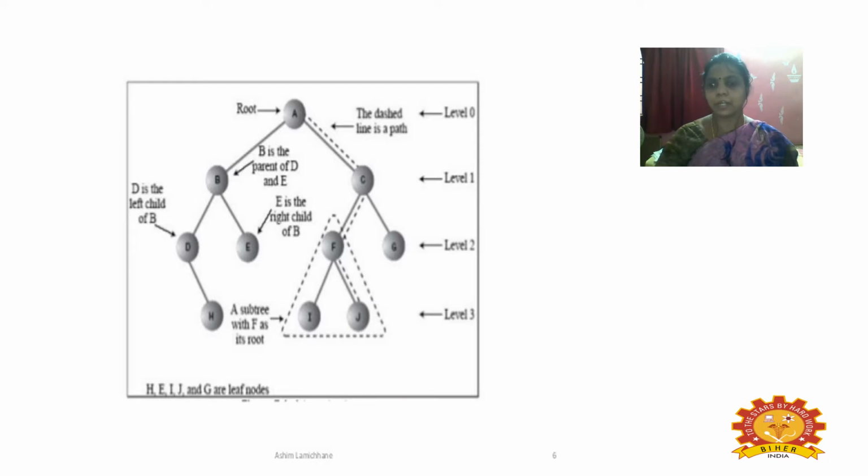E, F and G. So in this diagram you can see the number of nodes and the left children and the right children of each node, and the root will be the topmost, and B, C are the children of the parent A, and D, E, F, G are the children of B and C, and D has a right child, and F has two children, with a maximum of two children. So here each node of a tree is classified by its number of children in the tree. So various levels of the tree are also shown in this diagram.